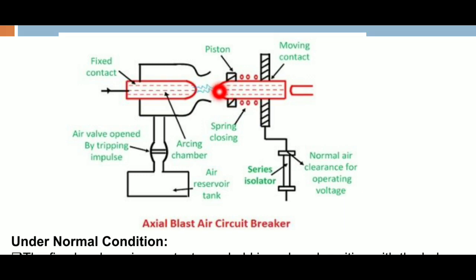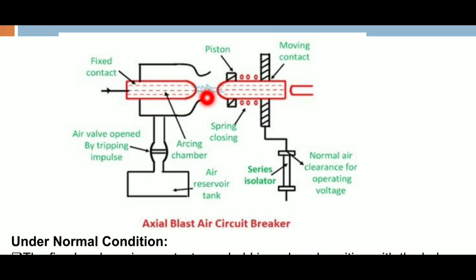Under normal conditions, the fixed and moving contacts are together with each other. Under abnormal conditions, when the relay gives indication to the circuit breaker, the moving contact is automatically moved away from the fixed contact by using the springing action. This is the moving contact. This moving contact is moved away from the fixed contact. In between the fixed and moving contacts, the arc is struck.